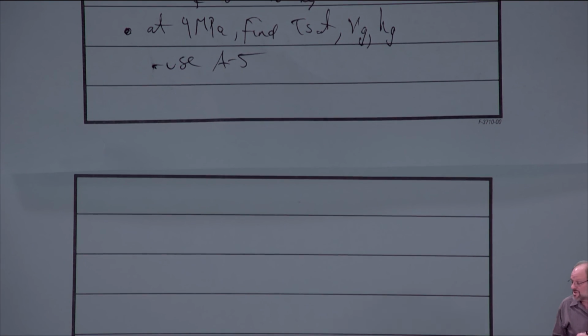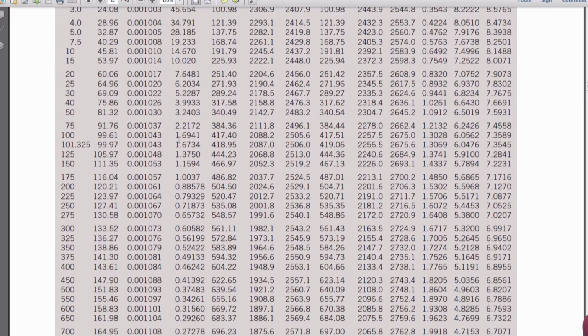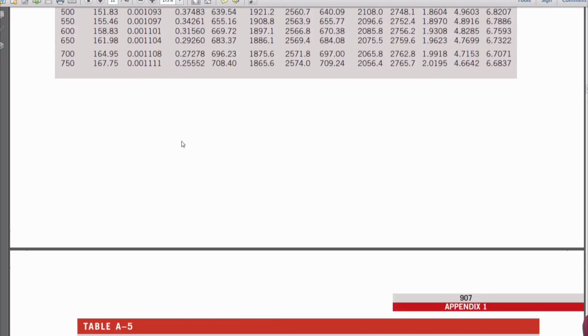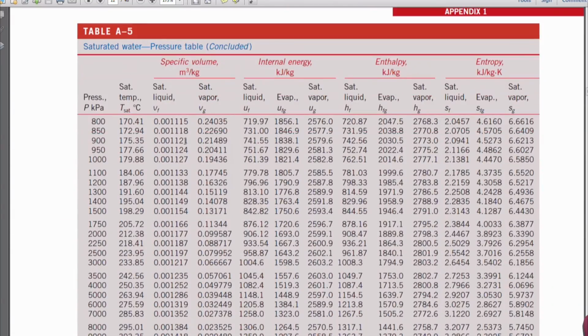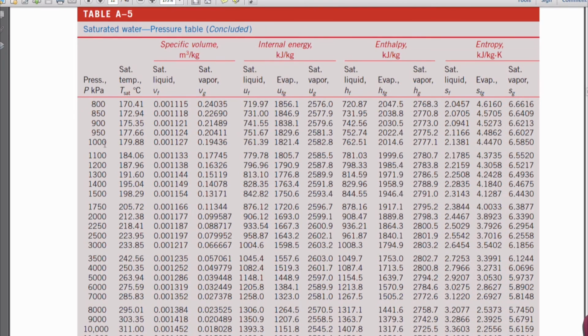We're just going to go to A5, and we're going to scroll down till we get to the appropriate pressure. So we're looking for 4 megapascals. The pressure column is in kilopascals, so it's not on the first page. Go to the second page. OK, here we go. Now note that these are still in kilopascals, but we know that 4 megapascals is the same thing as 4,000 kilopascals. So we just use the data right off that table.